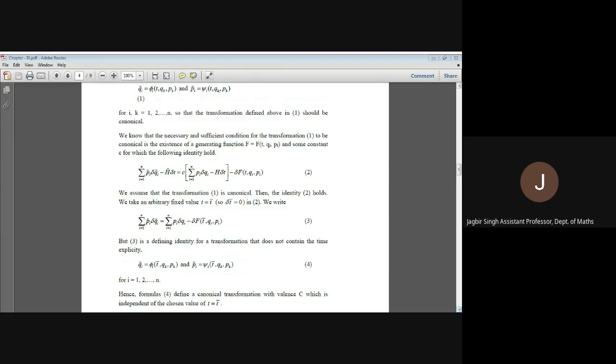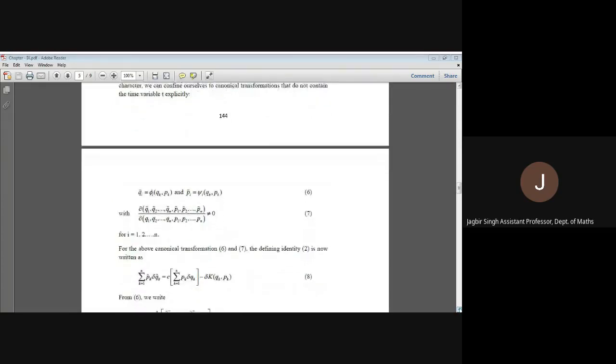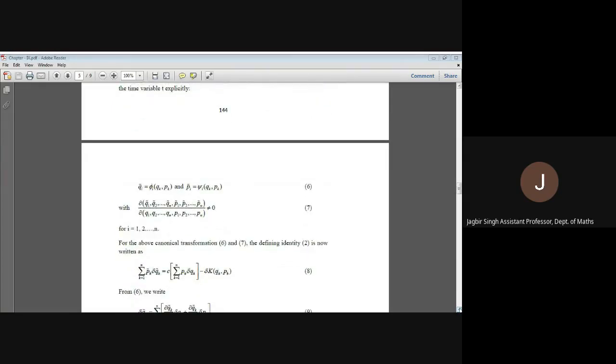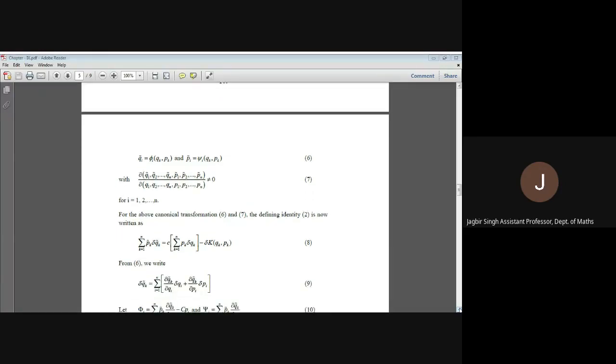Okay. Now, let's try to find out the canonical character. For that, we are just taking those canonical transformations which are independent of t. So q̃i is φi(qk, pk), p̃i is ψi(qk, pk), and then its Jacobian is non-zero. With this condition, which is the necessary and sufficient condition for a transformation to be canonical,